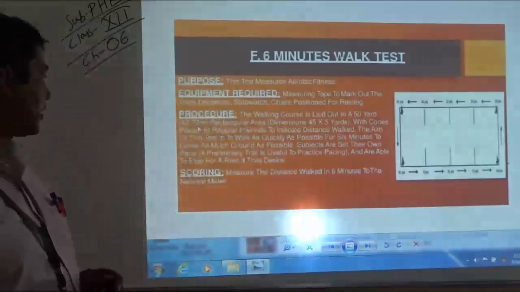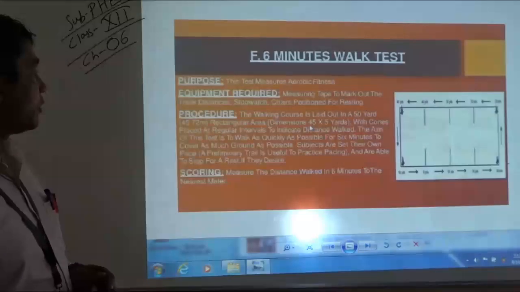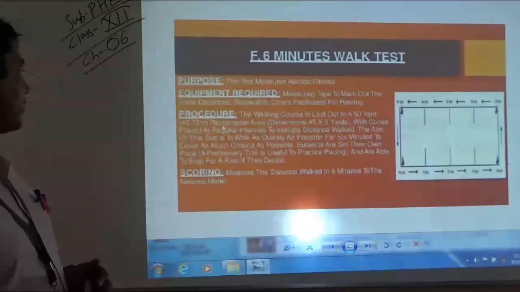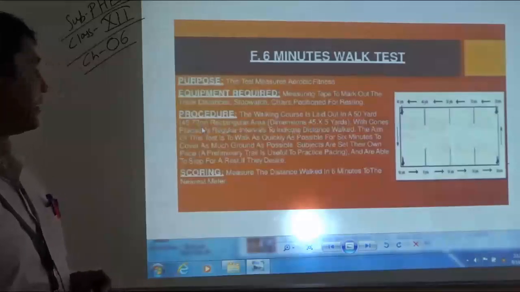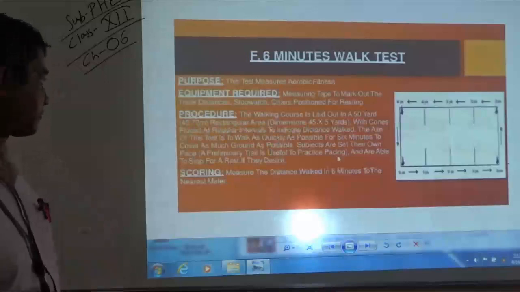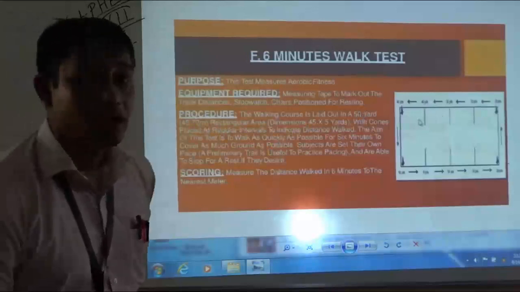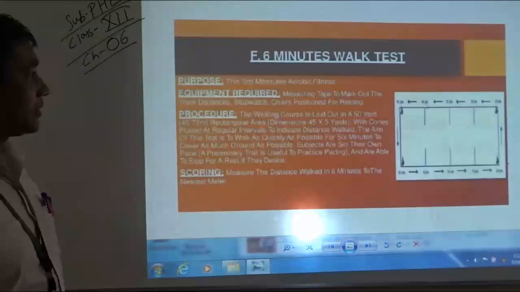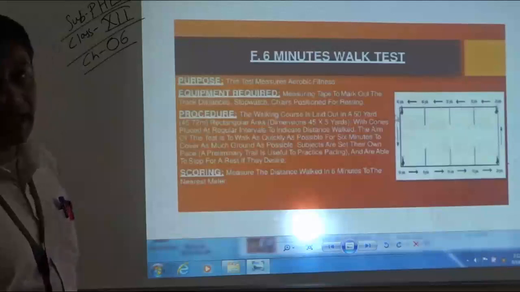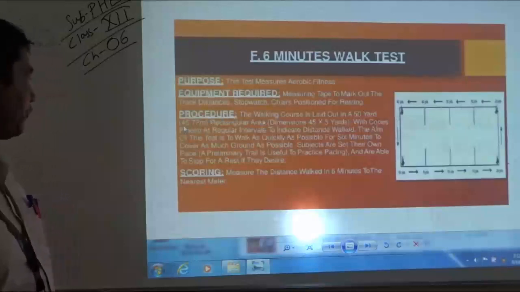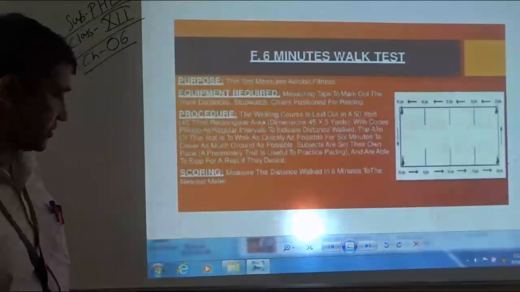Here, under the procedure, 45 yards is equal to 45.72 meters. It is 50 yards, students. Okay, the total distance is 50 yards. 50 yards is equal to 45.72 meters.